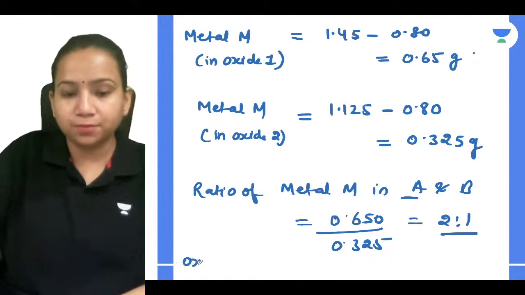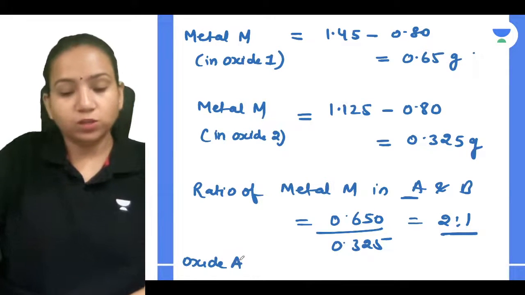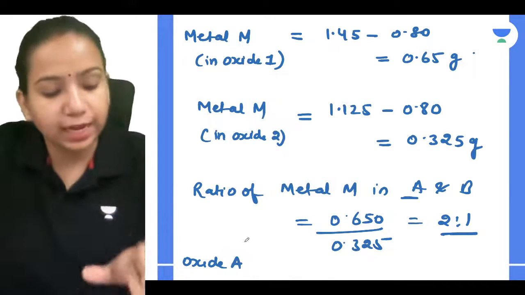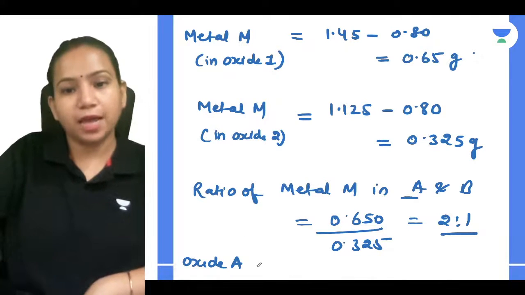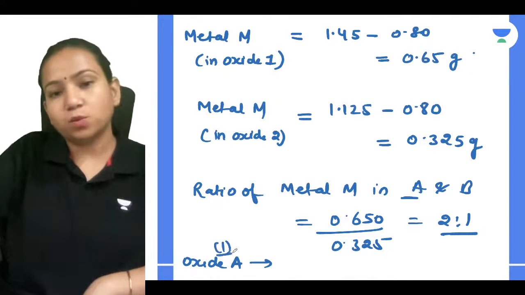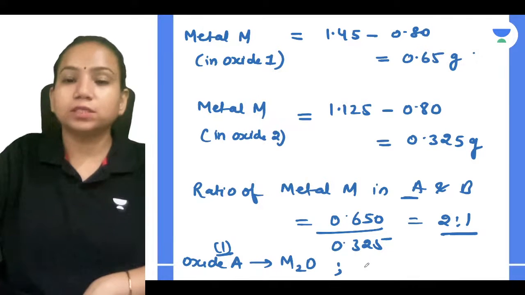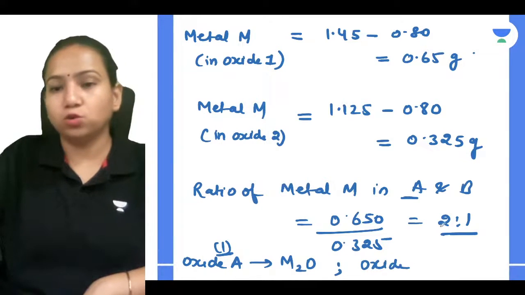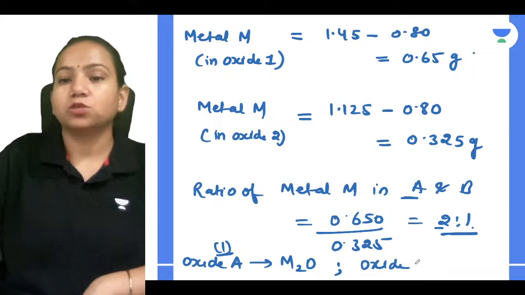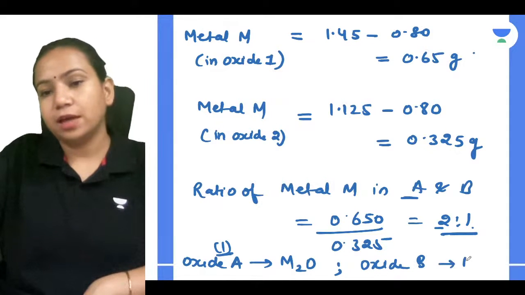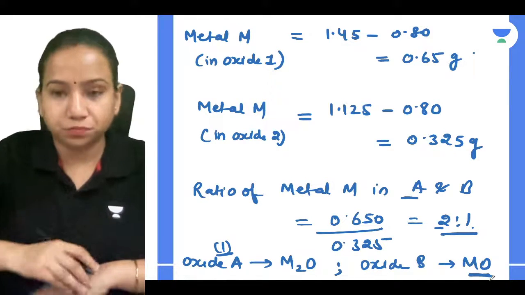So in oxide A, what will you be having? Oxide A, or oxide 1, you will be having the formula M2O, while in oxide 2, because you have got 2 metals to 1 metal, in oxide B you will be having MO as the ratio.